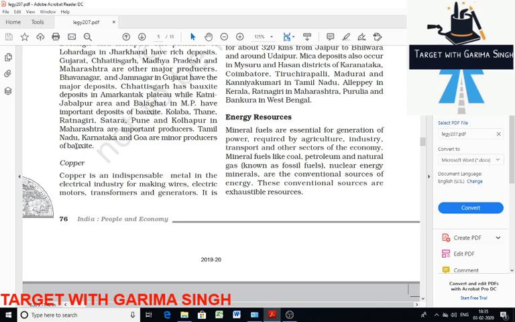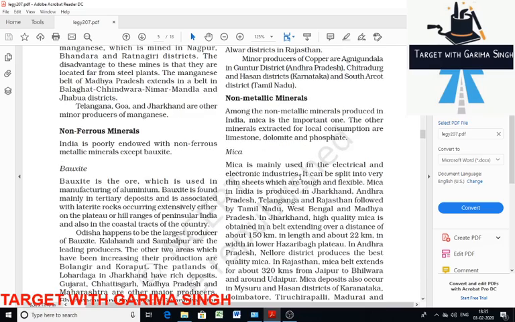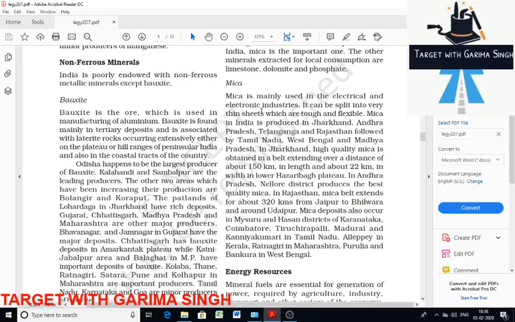Copper is an alloyable, malleable, ductile, and indispensable metal in the electricity industry, used for making wires, electric motors, transformers, and generators, as well as in jewelry, like I said. Then there are non-metallic minerals. So there is mica. It is also used in the electrical industry, and it can be split into very thin, strong, and flexible sheets.